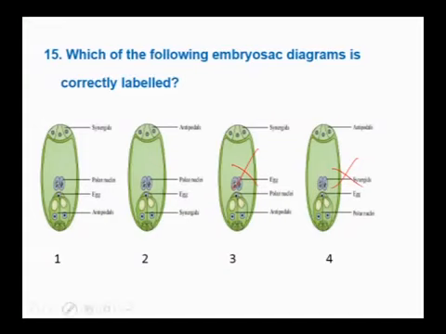Egg is always associated with the synergids because synergids are characterized by the presence of the filiform apparatus. But here egg is associated with the antipodals, so this cannot be the answer. Therefore, the correct answer is 2, where the egg has synergids with the filiform apparatus, and the cells present towards the other end opposite to the egg apparatus, that is towards the chalazal end, are antipodals. Therefore, the correct diagram here is B, that is the second one, sorry.